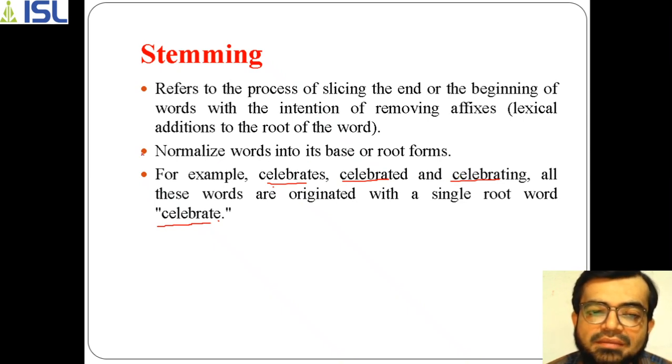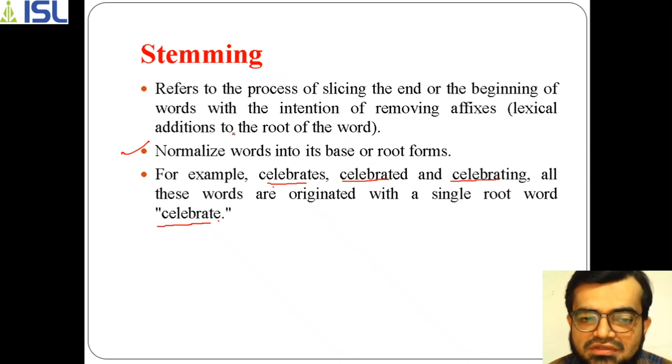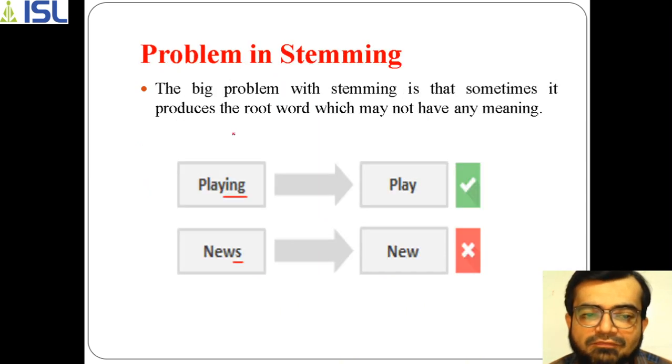Stemming normalizes the words into their base or root forms. For playing, the root word will be play, which is correct, by removing ing.